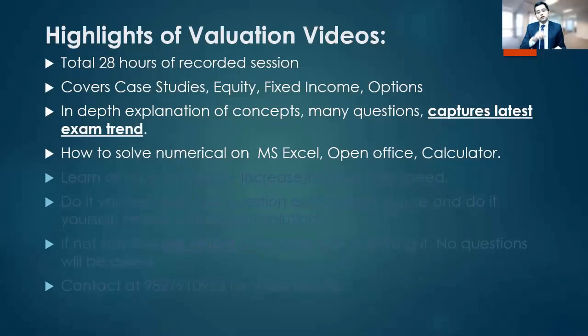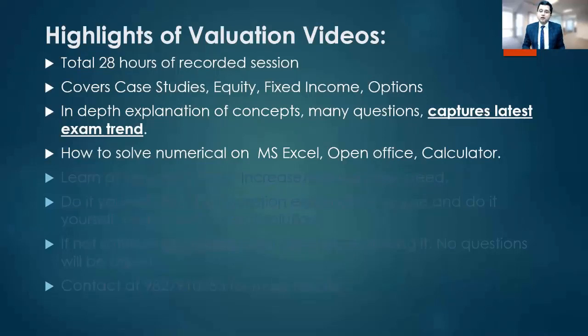Like in Excel function, you put commas as separator, like equal to PV, bracket open, rate, comma, number of periods, comma. But in Apache Open Office, you have to put a semicolon instead of a comma. That's the difference.